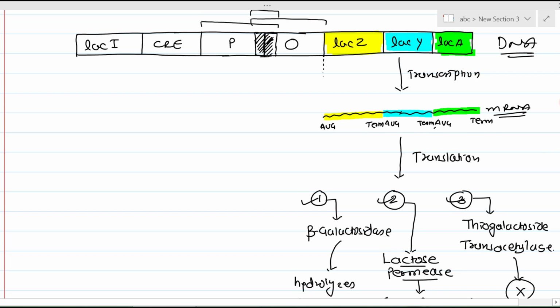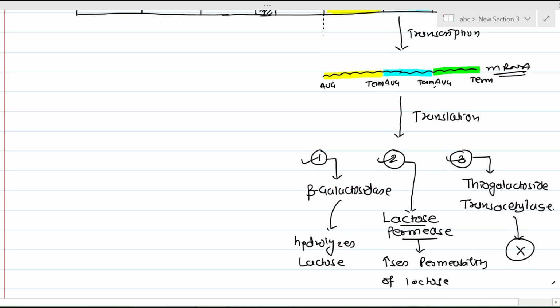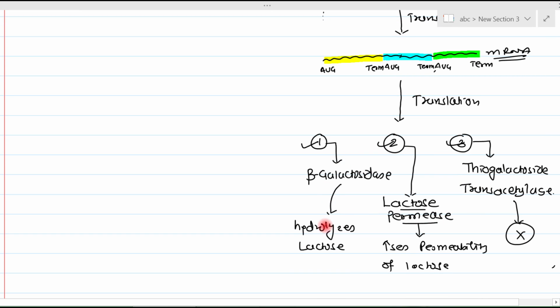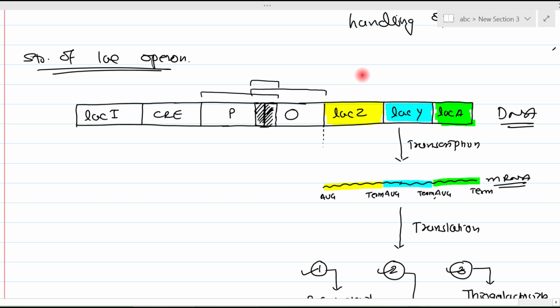So, as you can see, the final functional products of lacZ, lacY, and lacA are 3 enzymes, and each of these enzymes has a function other than a regulatory function, right? They are carrying out some work, they are not regulating something else. That is why we call these genes structural genes.